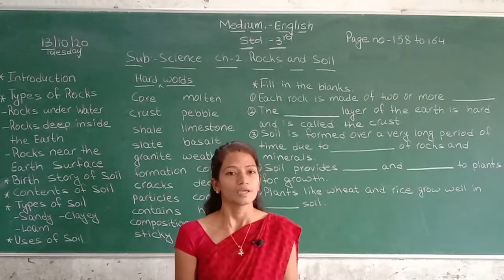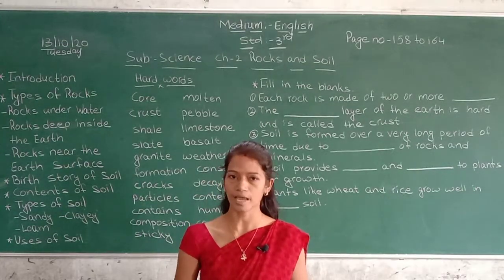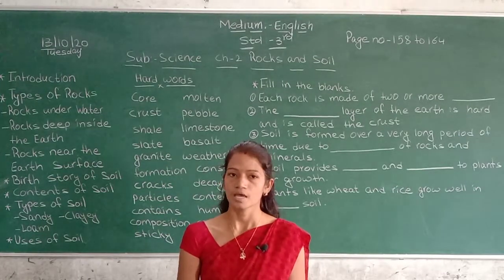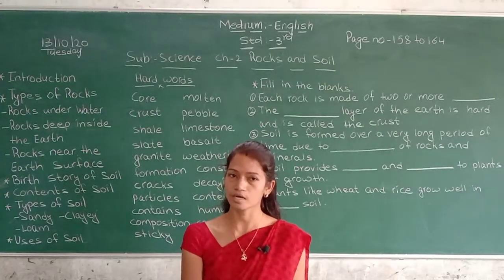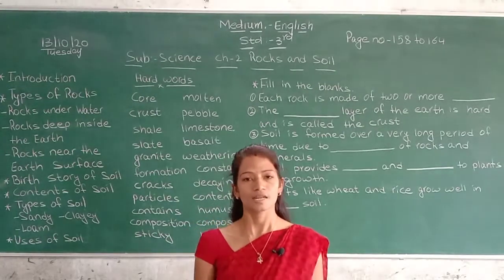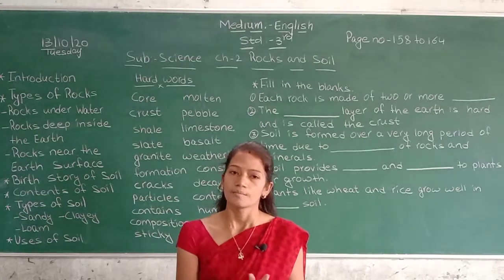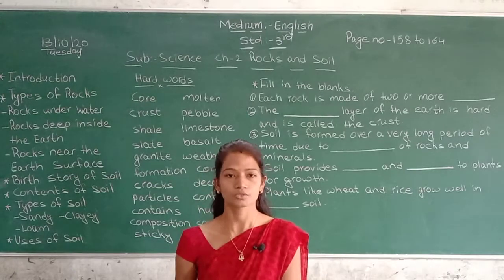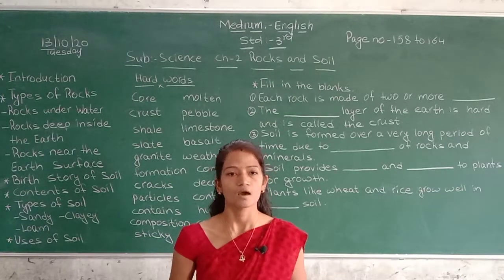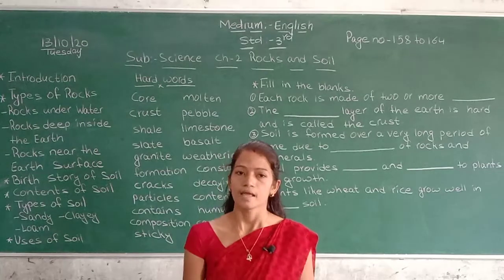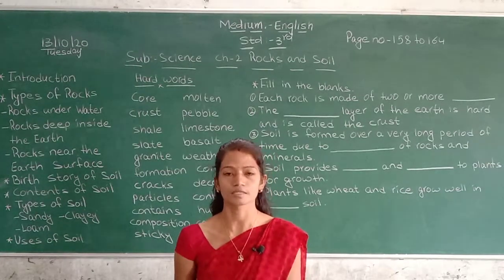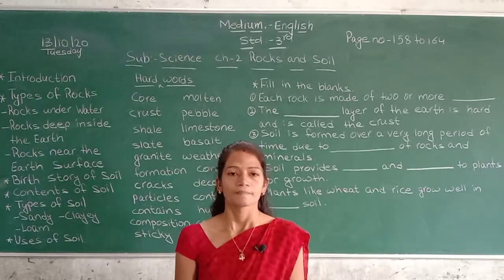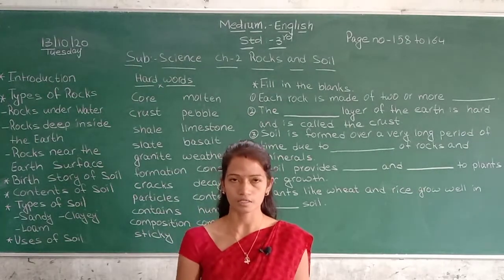Core is the innermost part of the earth, and it is made of molten rocks, meaning melted rocks. In the same way, crust is the outermost layer of the earth, and it is made of solid rocks. You can also compare the earth to a coconut. The shell of a coconut is hard like the crust of the earth, and the innermost part of the coconut is liquid like the core of the earth.